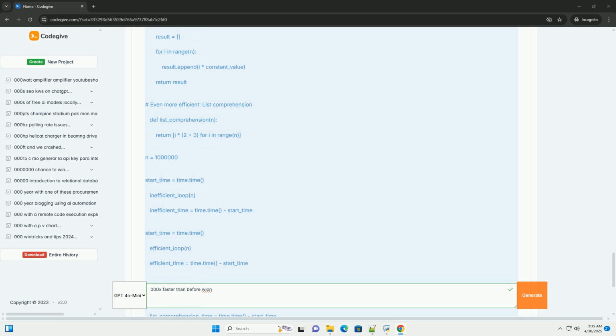Numba: a just-in-time, JIT, compiler that can automatically optimize numerical Python code using LLVM. Simply add the @jit decorator to your functions. Numba works especially well with NumPy arrays.